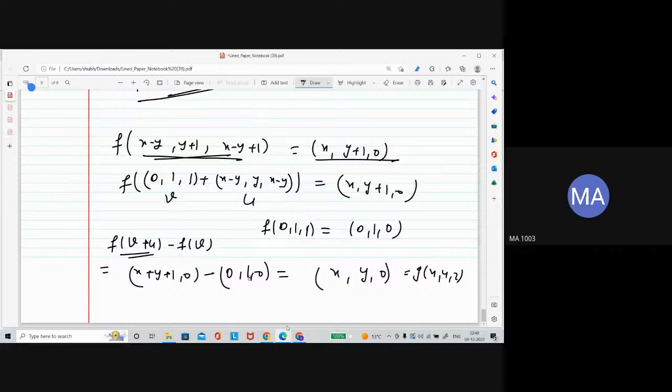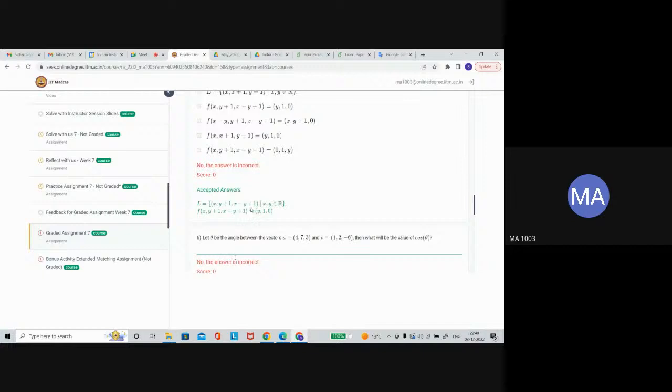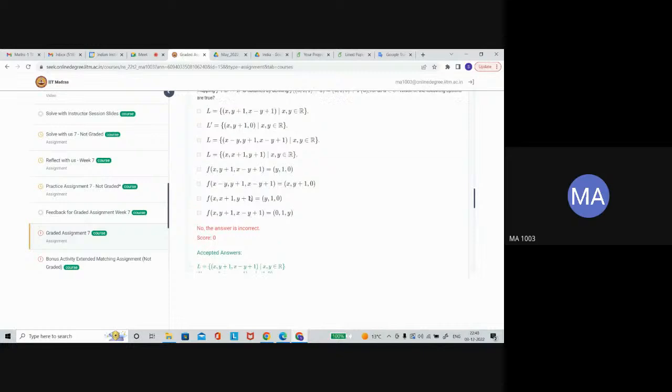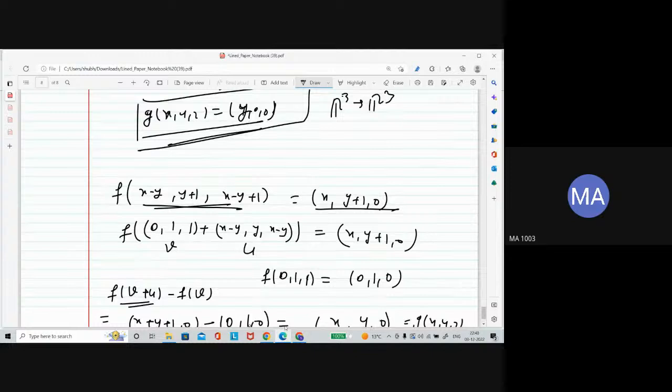But if you see in the answer, this option is not true. The reason is, whatever image you are getting, this image is not in L prime. Our L prime is x 1 0.